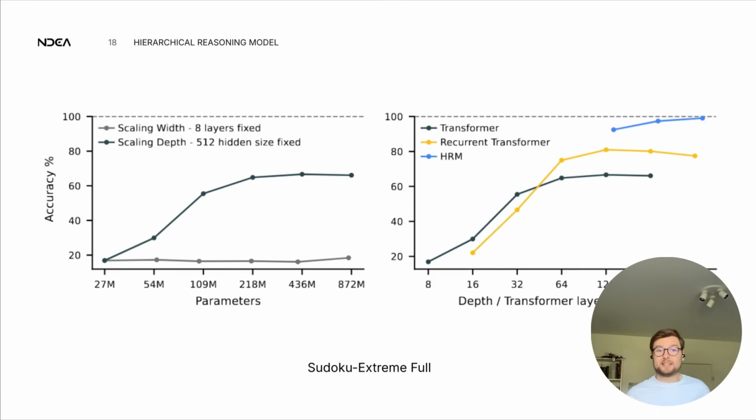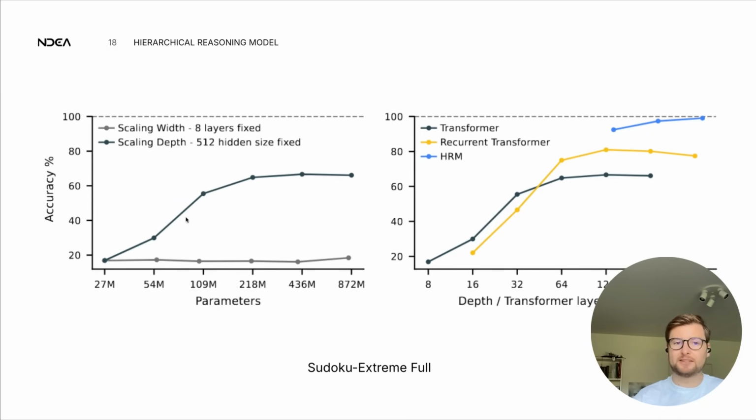Next plot that they use in the paper, which I thought was interesting, both are concerned with scaling of models. To the left, it's accuracy on Sudoku Extreme full by scaling a transformer in parameters this time. So on the gray curve to the bottom, basically making the transformer bigger, you can tell that it doesn't really do anything if you scale it in width. So the depth of the transformer remains the same, just every layer gets a bit wider.